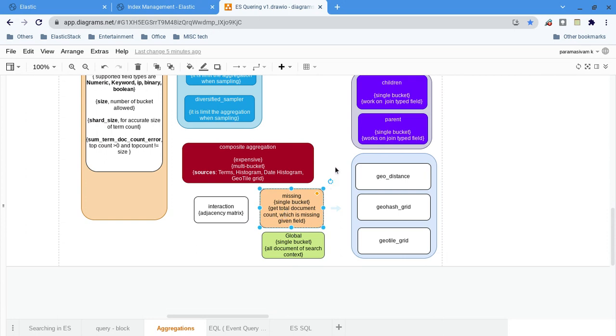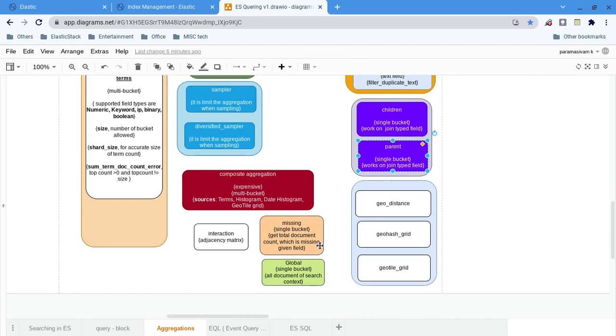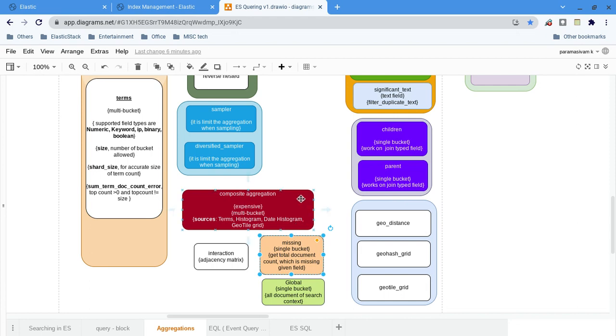Now child and parent. Of course, these are single bucket aggregations. Logically we can group as single bucket or multi bucket. Single bucket means it will give only one bucket. Global is single bucket, missing is single bucket, similarly these. Multi bucket means those documents can be bucketed or grouped in many ways, into many buckets, an array of buckets.